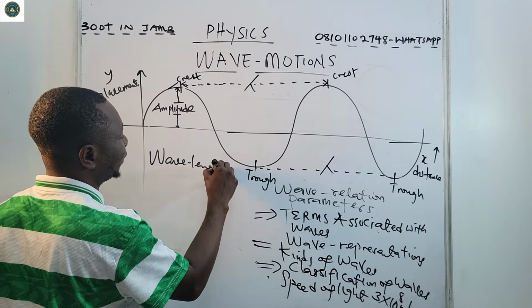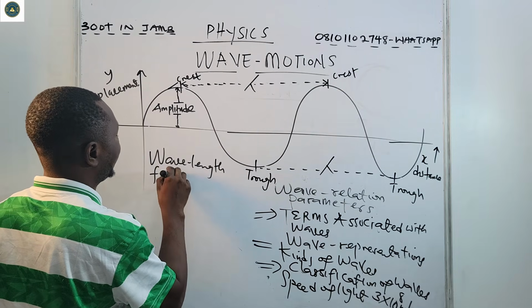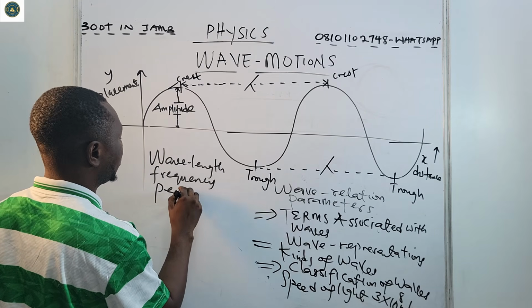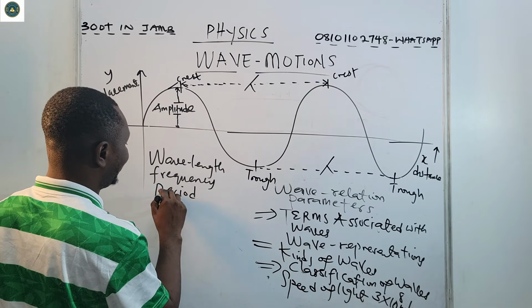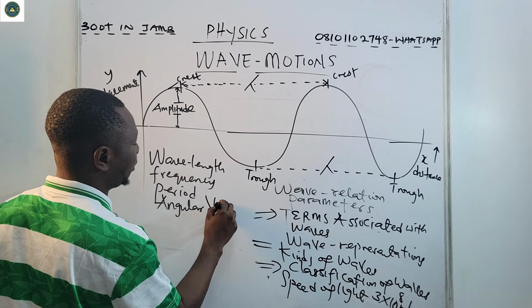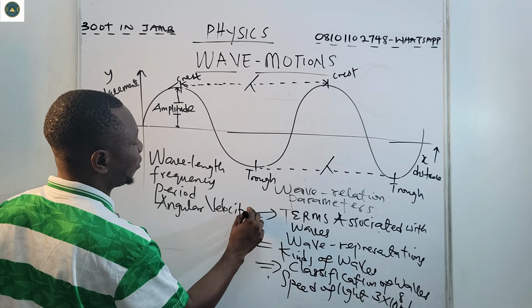We have frequency, period. We also have the angular velocity, or you can call it angular speed.